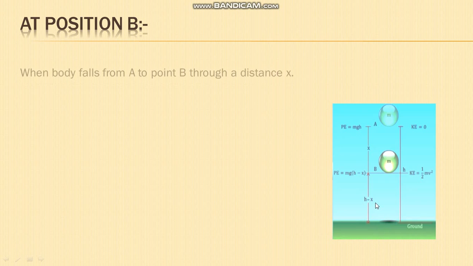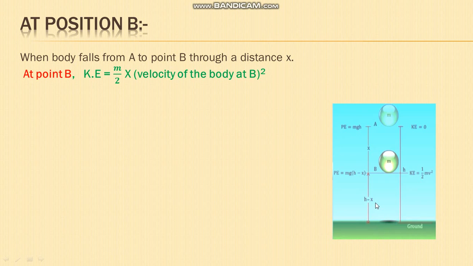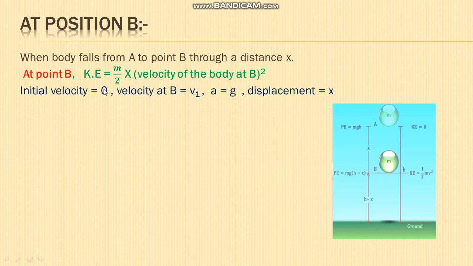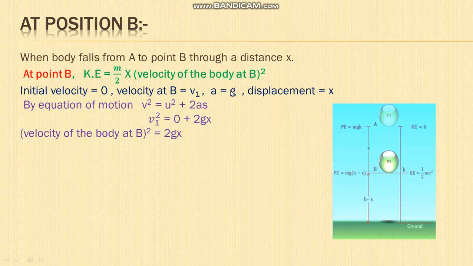What is the value of kinetic energy at B? Kinetic energy is equal to half m v squared, where v is the velocity of the body at B. The initial velocity is 0, the velocity at B is v1, acceleration is g, and displacement is x.